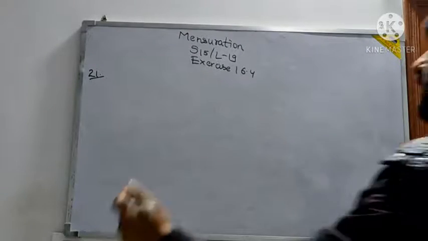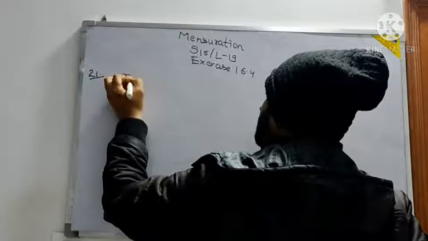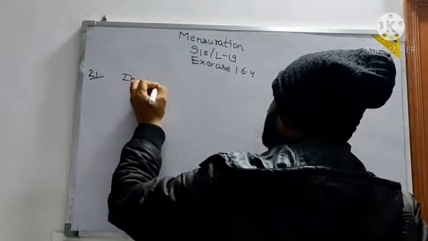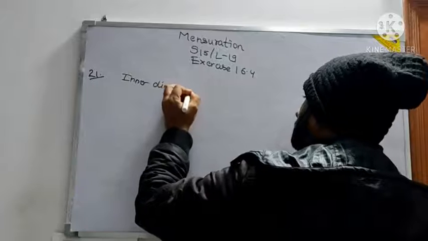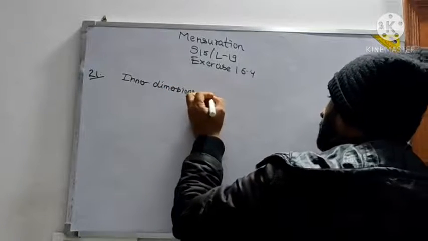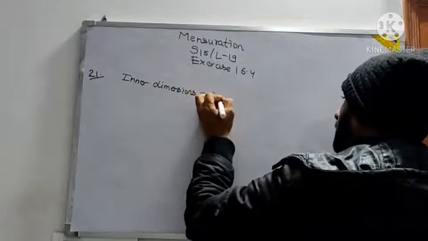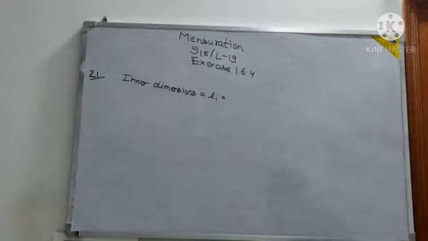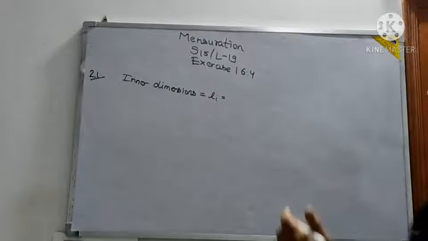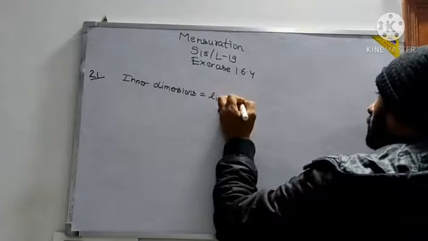So let's write inner dimensions. Li, the inner length, is 2 meter.